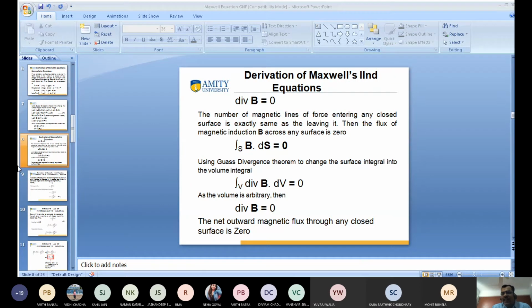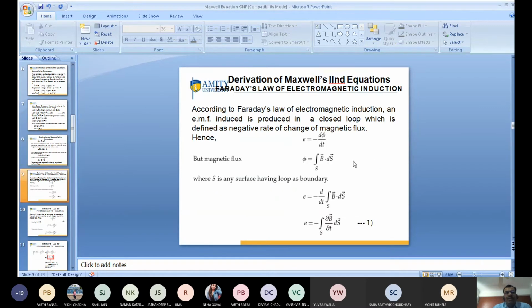The third Maxwell equation is based on Faraday's law of electromagnetic induction. Okay, so I proceed further. Again, I want to discuss the derivation of Maxwell's third equation.